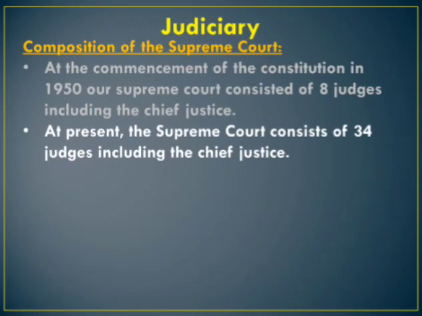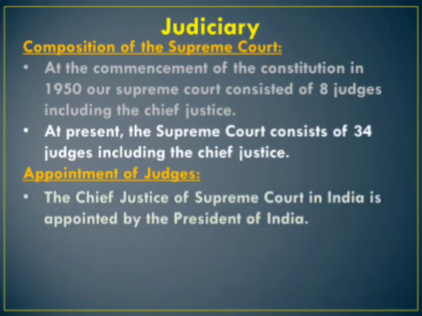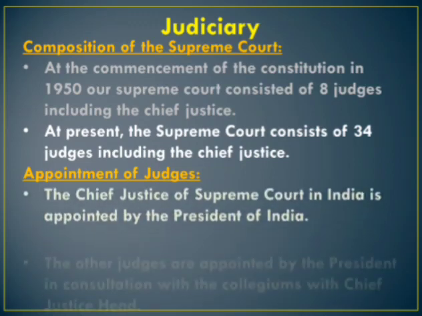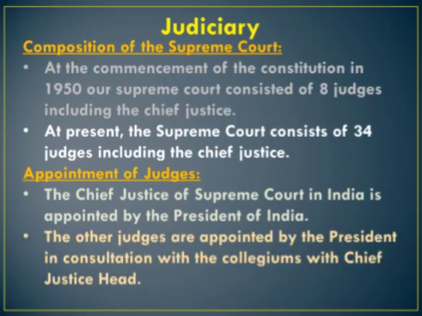Then, appointment of judges. How are the Supreme Court judges appointed? The Chief Justice of the Supreme Court of India is appointed by the President. So, the Chief Justice is appointed by the President of India. The other judges are appointed by the President in consultation with the collegium with the Chief Justice as head. So, the Supreme Court judges and the Chief Justice are appointed by the President of India.